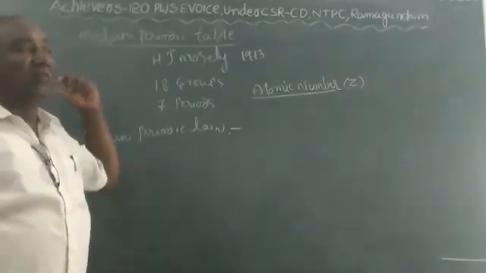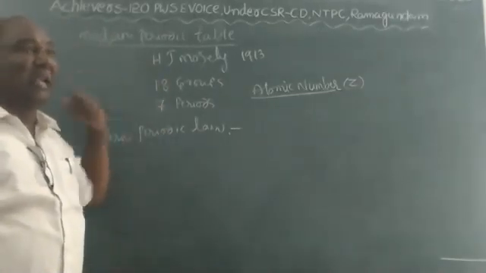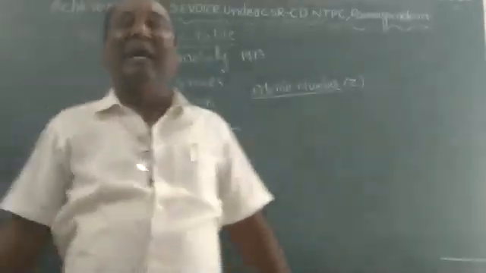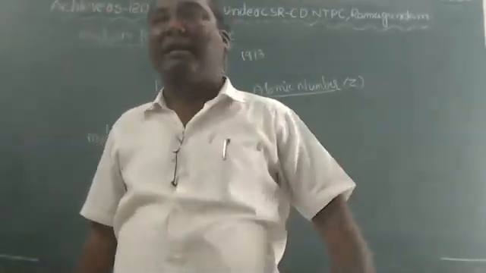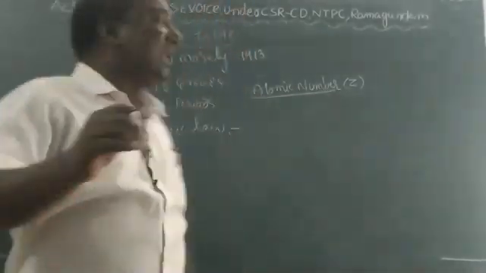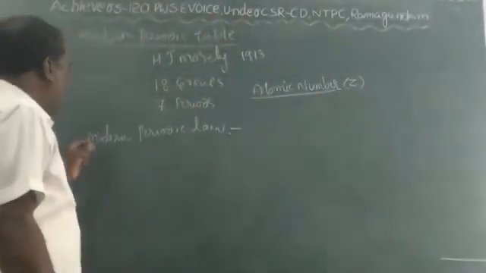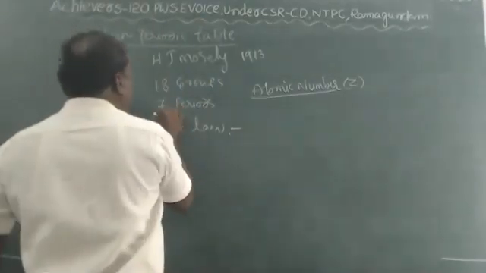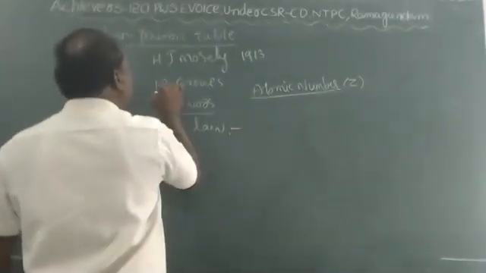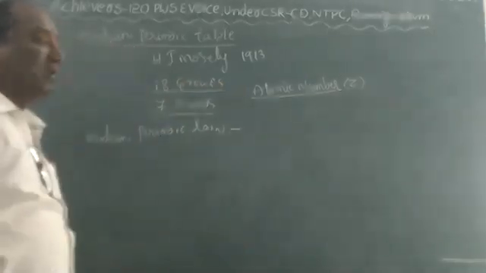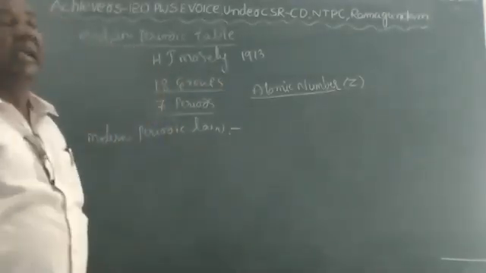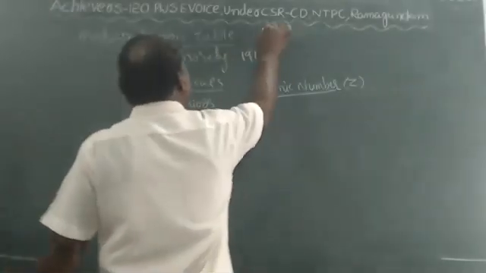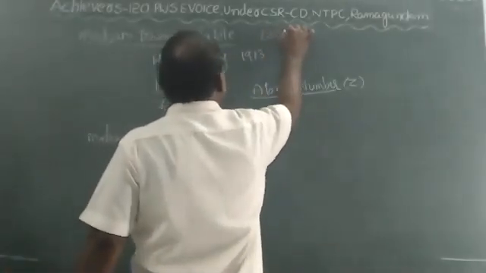The Moseley periodic table consists of 7 periods and 18 groups, so that's why it is also called the long form periodic table.